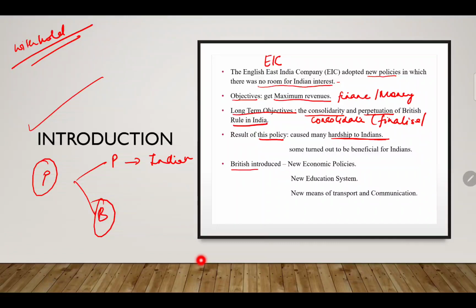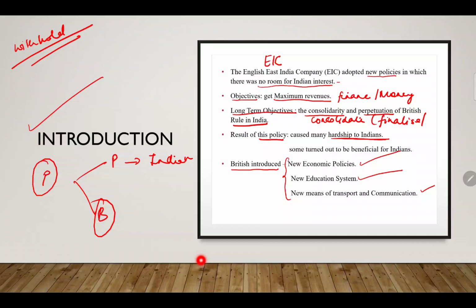The British introduced, as we will study, new economic policies, a new education system, and new means of transport and communication. These three things were introduced in India, because India had a different pattern of education, different policies, and a different pattern of transport and communication at that period of time.